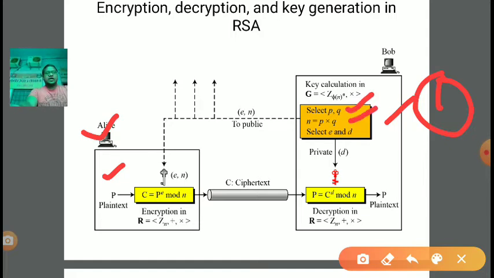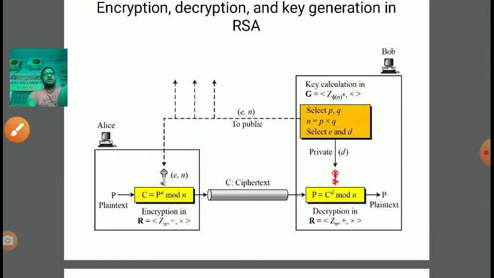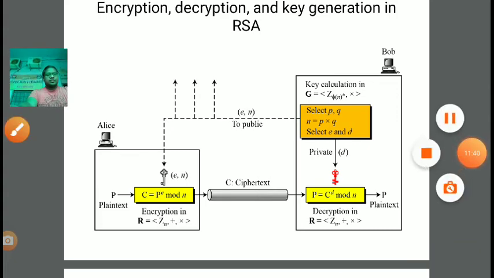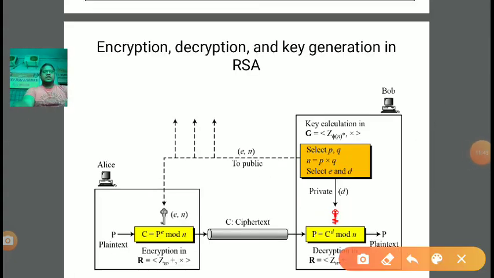Then in the second step we calculate N, which is equal to P into Q. Then we have to select E and D. E is a co-prime number with respect to phi n, and D is the multiplicative inverse of E under the modulus of phi n, right? So if you notice, a group is there. In the key generation step we calculate E and D. Now if you see, it is a group G, the set Z of phi n star.